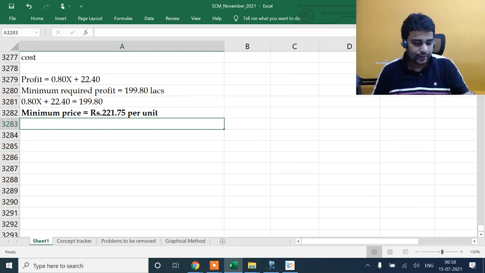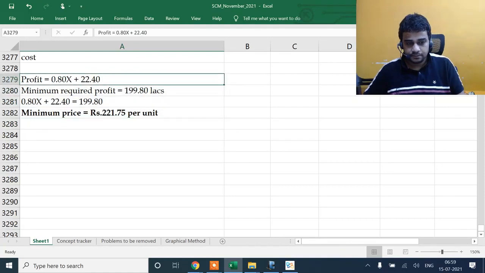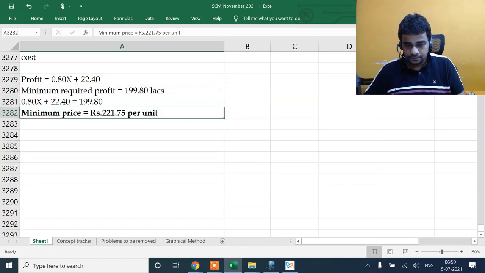So the minimum price is 221.75. Any doubts on this? Clear?